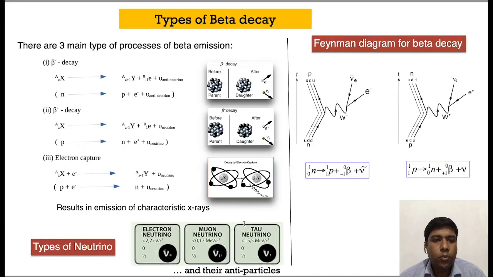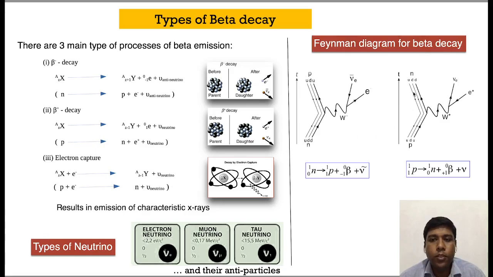So we will now see the different beta processes. The first one is beta minus decay, where a neutron gets converted into a proton, as you can see in the picture. Then there is beta plus decay, where a proton gets converted into a neutron, and a neutrino and a positron come out. These are the antiparticles: the antineutrino is the antiparticle, and the neutrino is the particle. Similarly, the electron is the particle and the positron is the antiparticle. And there is another process, electron capture, where an orbital electron is captured by a proton and converted into a neutron, and a neutrino comes out.